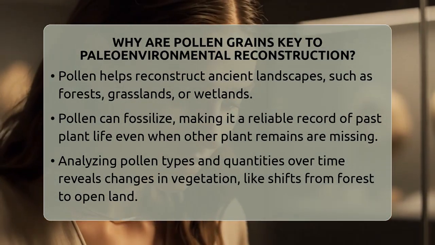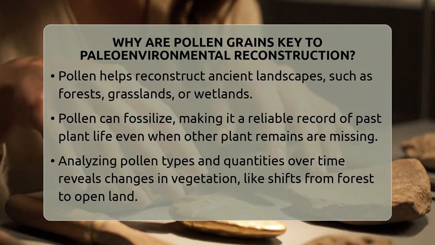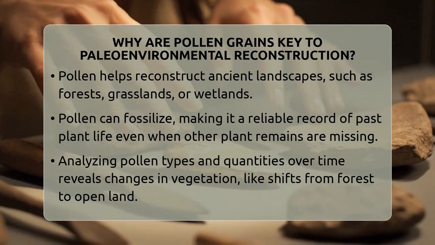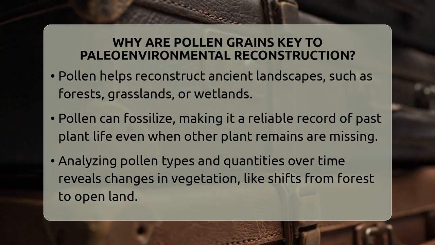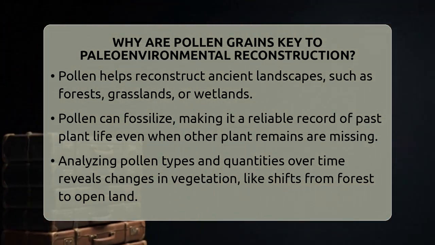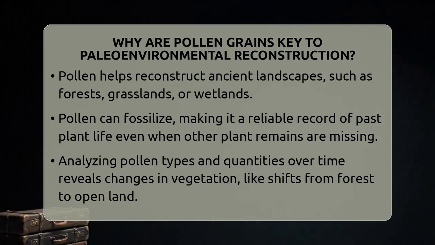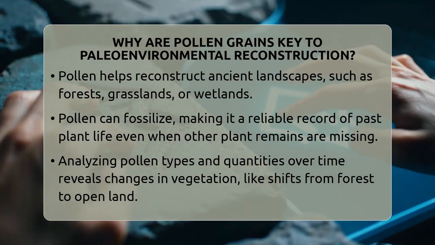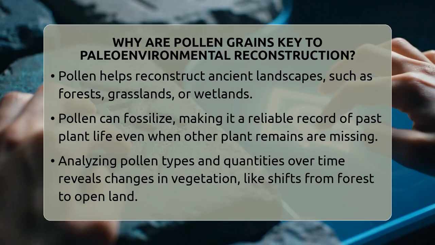Pollen is everywhere in the environment. When plants release pollen, some grains fall to the ground or into water. Over time, these grains get buried in soil, like mud or peat. They can fossilize, meaning they turn into a preserved form that lasts for thousands of years. This makes pollen a reliable record of past vegetation.